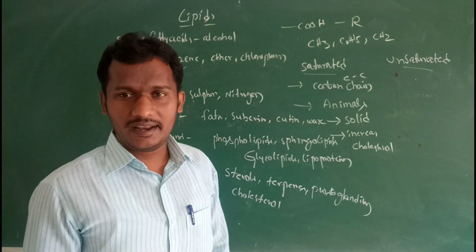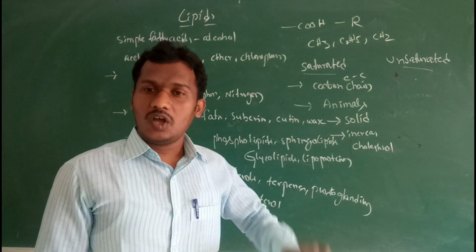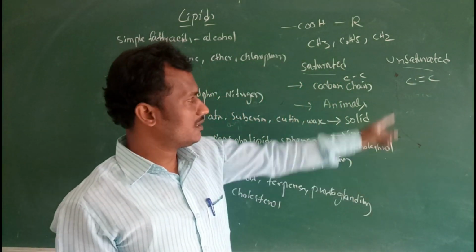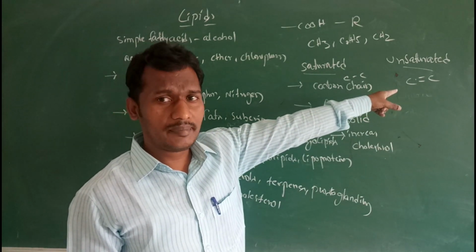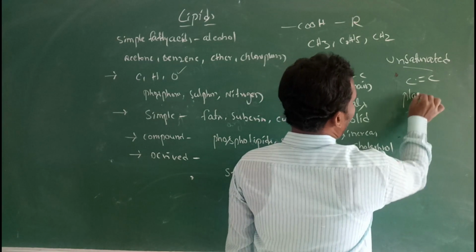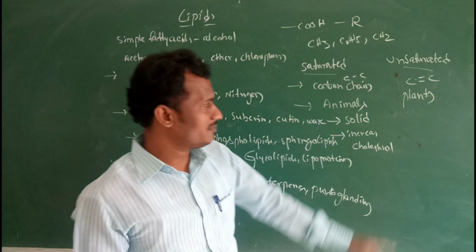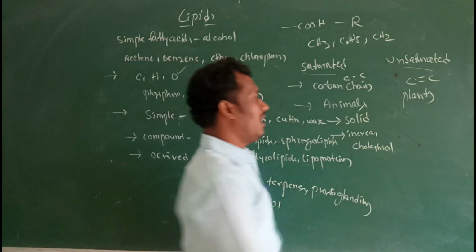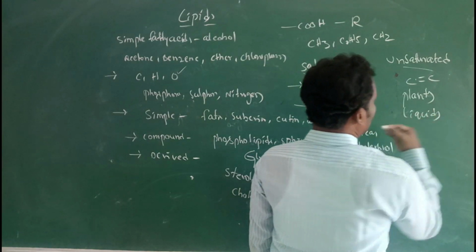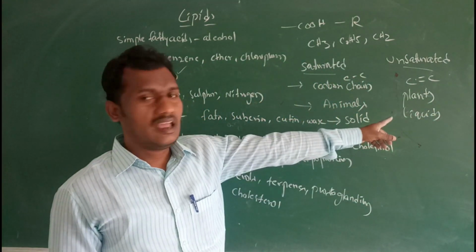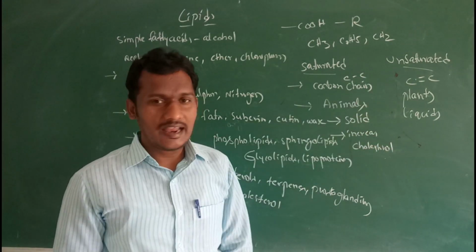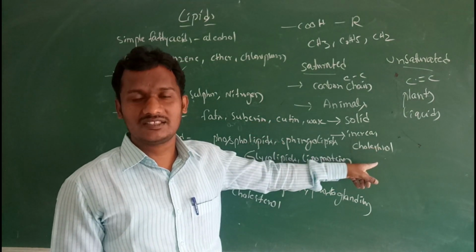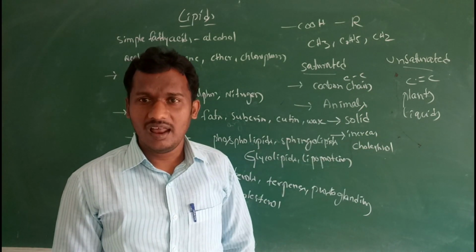Then unsaturated fatty acids. In these, double bonds are present in carbon chains, more numbers of double bonds. These are mainly present in plants. At normal temperature, they are present in liquid form. Generally, unsaturated fatty acids lower or decrease the cholesterol levels.